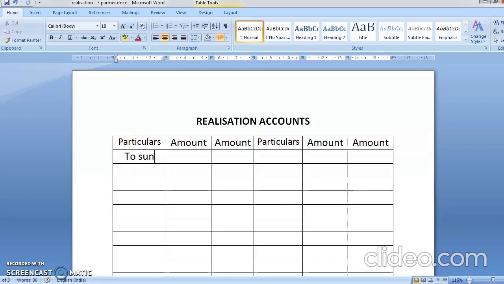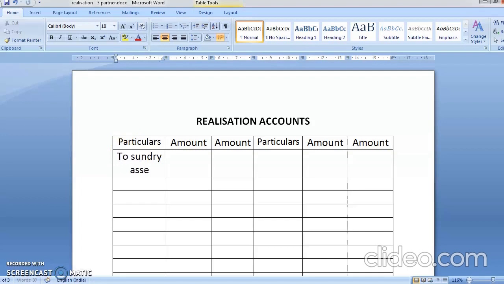So to sundry assets account. Okay. Chalo, tell me what are the assets. The assets were land. Yes, the land value was 2,10,000. Then plant. The plant value was 20,000. Then goodwill. Goodwill value was 15,000.